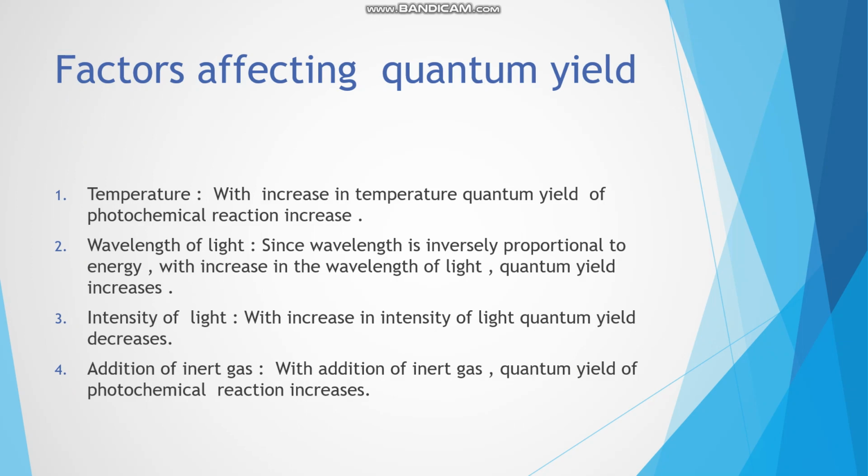With increase in temperature, quantum yield of photochemical reaction increases. Wavelength of light. Since wavelength is inversely proportional to energy, with increase in wavelength of light, quantum yield increases. Intensity of light. With increase in intensity of light, quantum yield decreases. Addition of inert gas. With addition of inert gas, quantum yield of photochemical reaction increases.